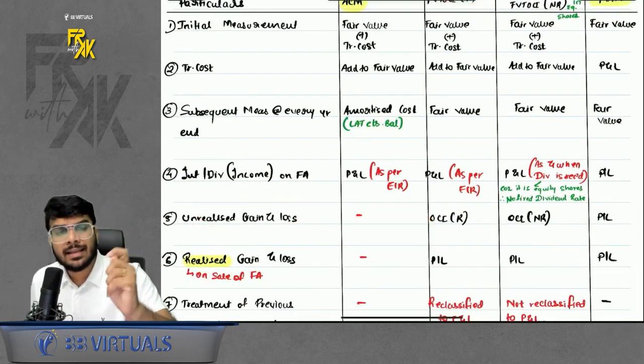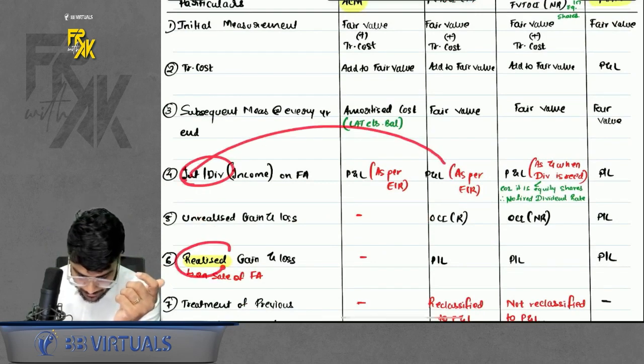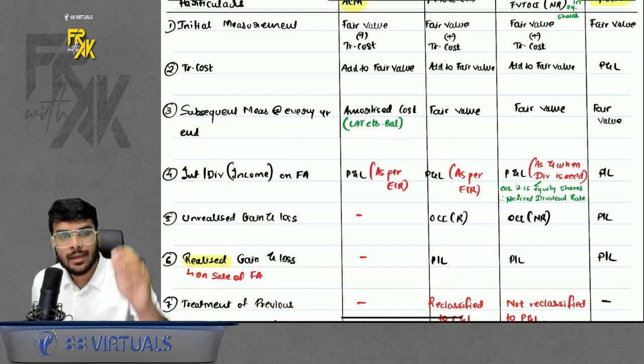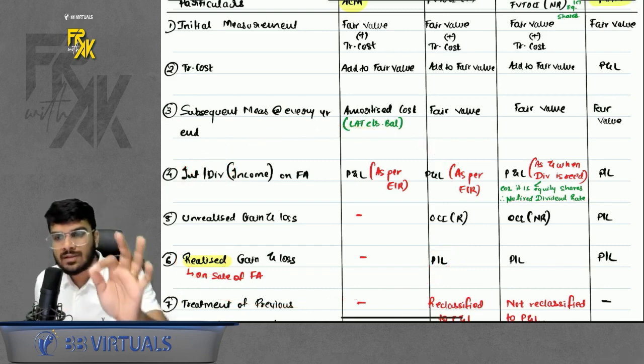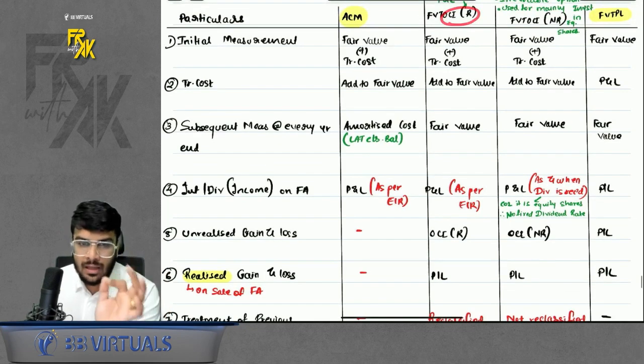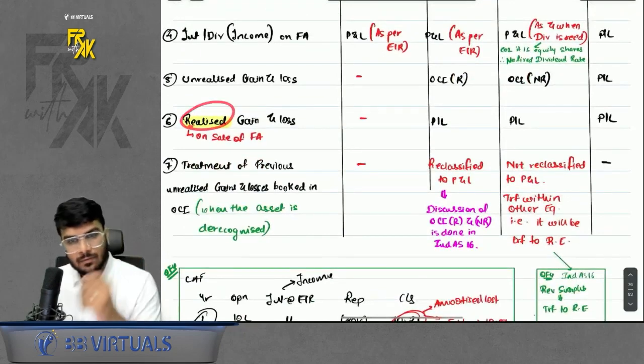So what about the realized interest, realized gain loss? So the realized dividend interest income and the realized gain loss will be transferred to profit and loss. Always remember, whichever method you use, if you book any realized gain loss, always profit and loss. This OCI, R, NR is only relevant for the unrealized portion. Okay. And realized gain loss will arise when you sell the asset.